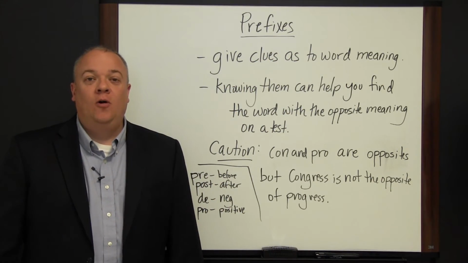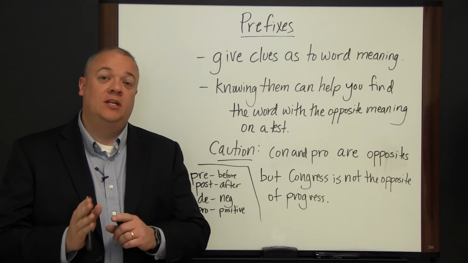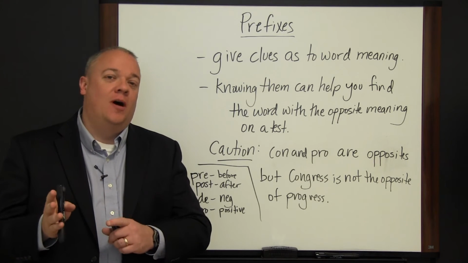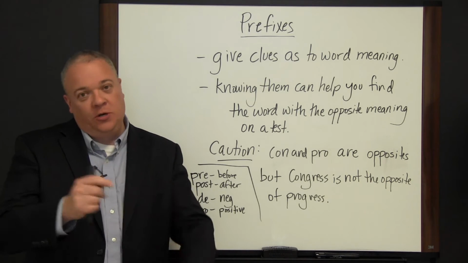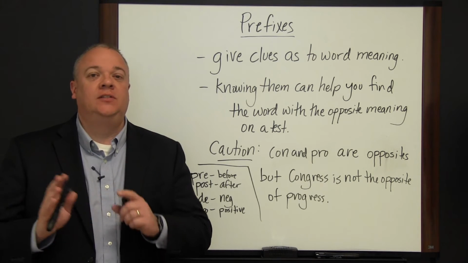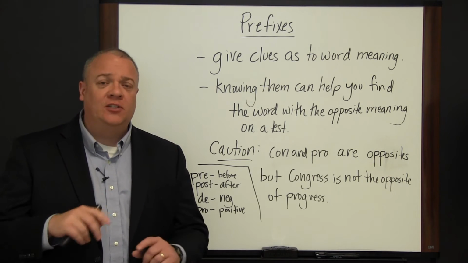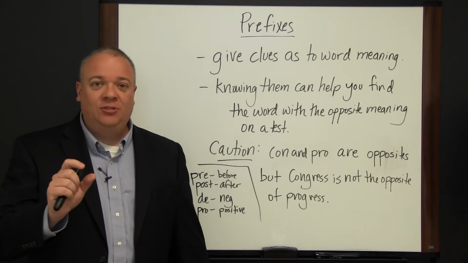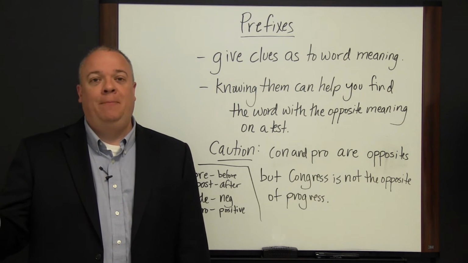In this video, we want to go over prefixes. Prefixes are short little sections of words that come before the root of a word and help you understand what the word means. They add an extra nuance to the word. And why prefixes and suffixes, for that matter, are important, prefixes coming before the root of the word, suffixes, short little endings after the word, is that if you know your basic prefixes and suffixes, they help you determine the meaning of a word. And they're important clues, especially if you're taking a standardized test where they say we want you to find the word with the opposite meaning. Sometimes just knowing the prefix can give you enough of a clue, even if you don't know what the root means, to find the opposite.